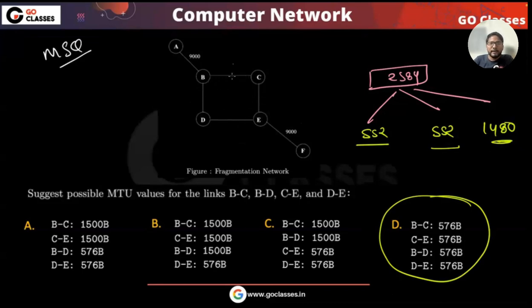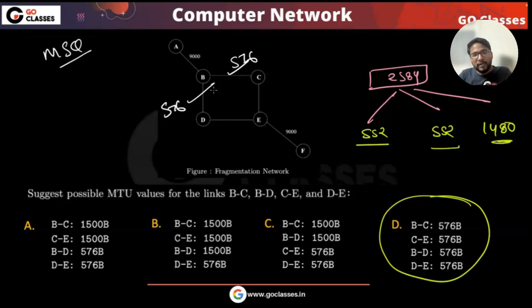Now tell me, can these two links both be 576, if one of the fragments is 1480? What do you think? No, right? Because if both of them are 576, then it must have split into 576. So to get 1480 here, both cannot be 576. One of them must be 1500.